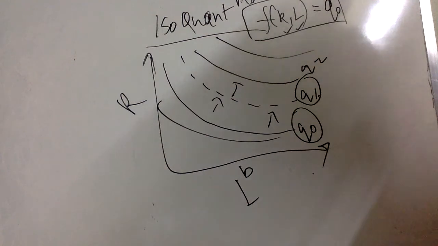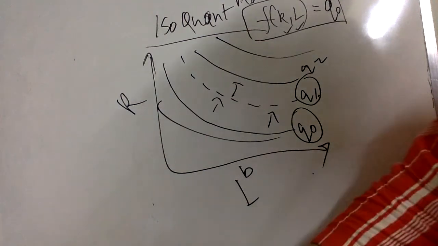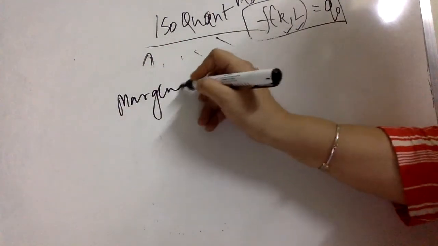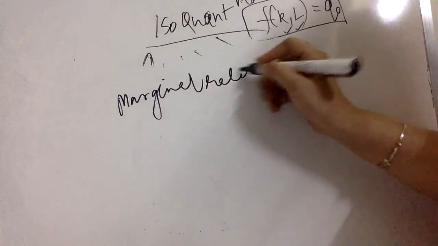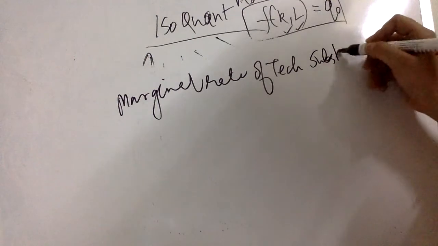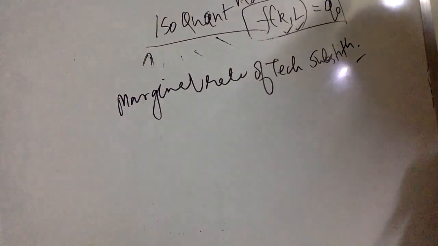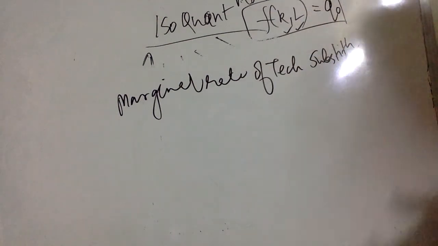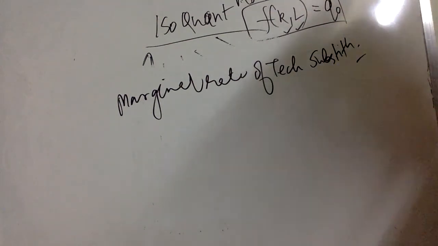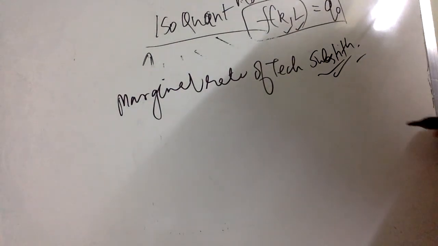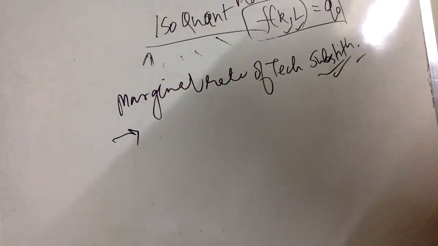Now what is exactly the logic behind the marginal rate of technical substitution? Just like the marginal rate of substitution that we discussed in consumer's theory, which was the slope of the indifference curve itself, here the marginal rate of technical substitution is the slope of the isoquant. I am writing down what the definition is.